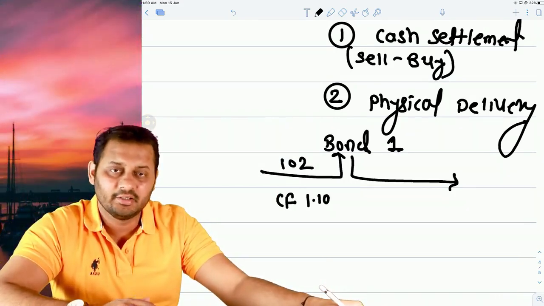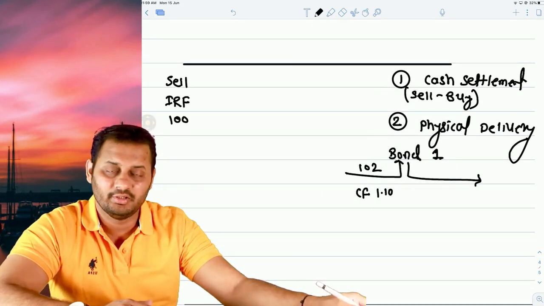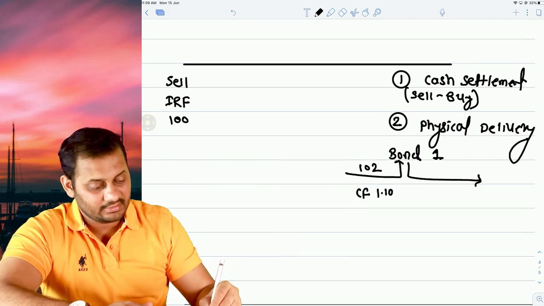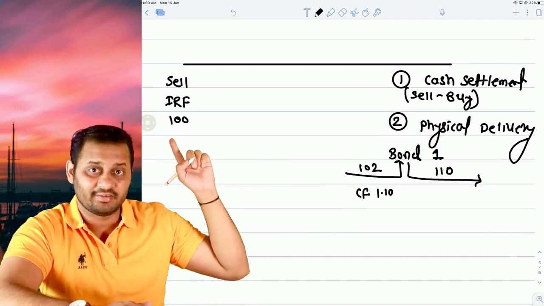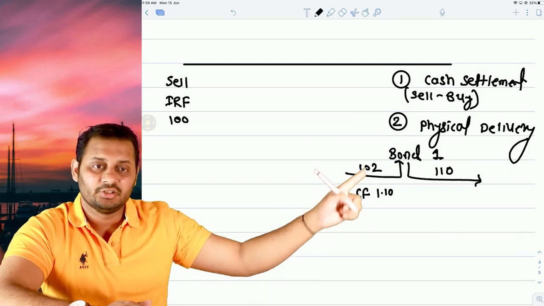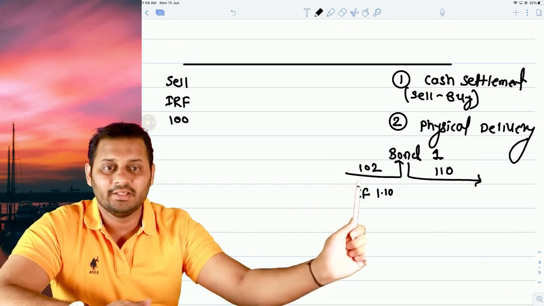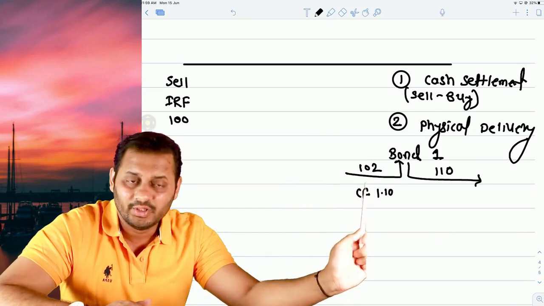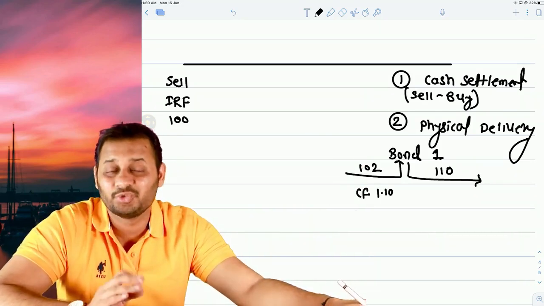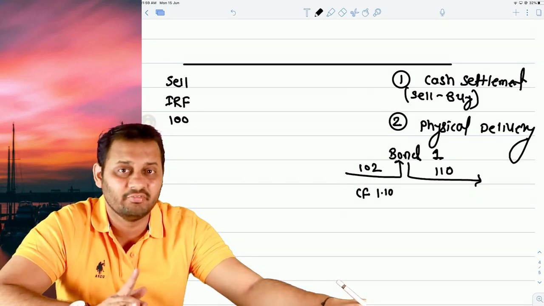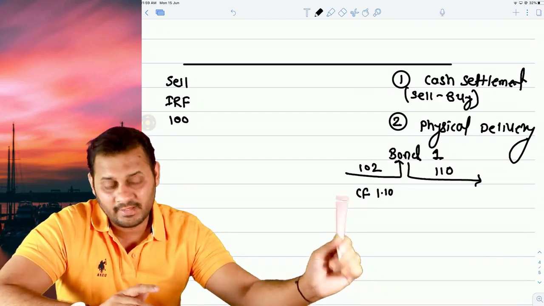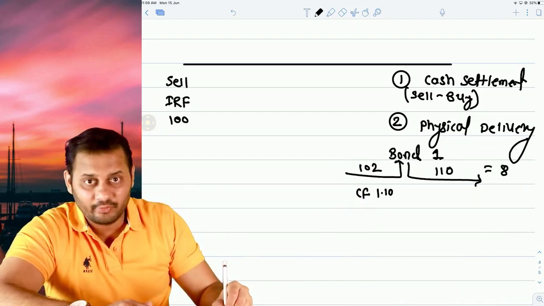It means that you will be able to sell the bond at 100 multiplied by 1.1. That's 110, not just 100. It's 100 multiplied by 1.1, the conversion factor. So that's 110. So you will be buying the bond in the market at 102, selling the bond in the market at 110, and the profit will be 8 rupees. This is only applicable in case of physical delivery, and this is called as conversion factor. Here you are making a profit of 8 rupees, right?